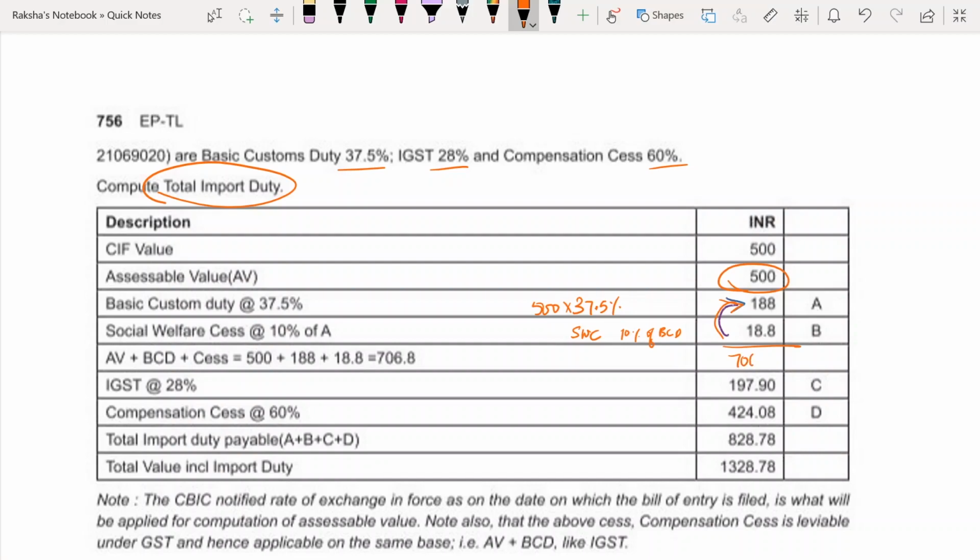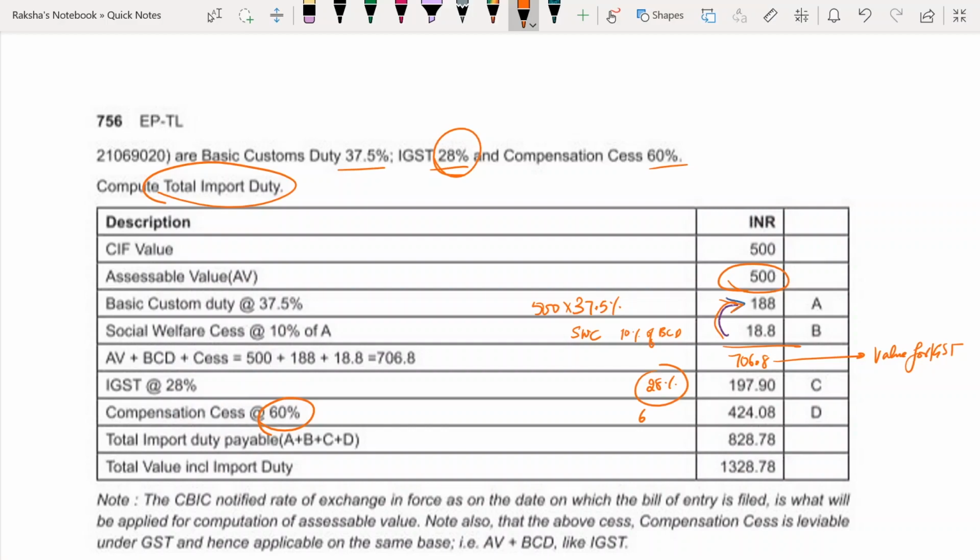Now this is 706.8. So this is the value for IGST. On this you will charge 28% GST. Compensation cess can vary for various products. They will give you in the question. Usually nothing in the exam will be asked to assume. Most of the times it will never be asked for you to assume, and especially because this is an MCQ paper, even if you assume, you can't write anywhere, 'this is my assumption.' So they will not leave any space for you to assume anything.